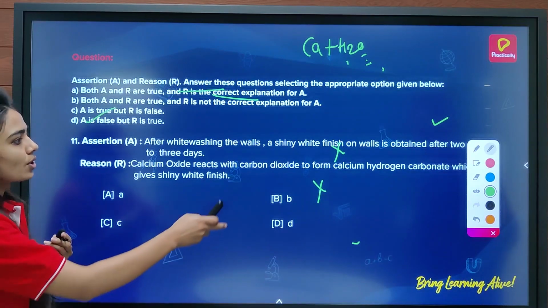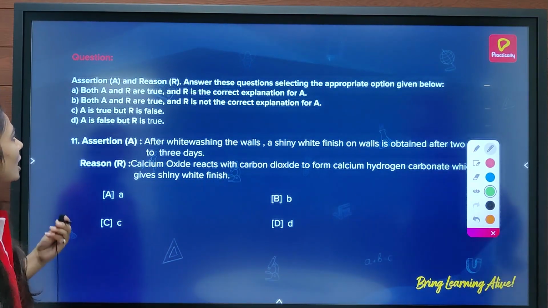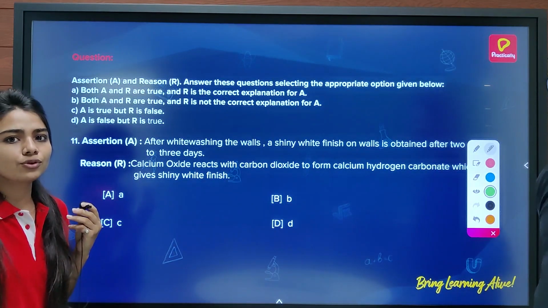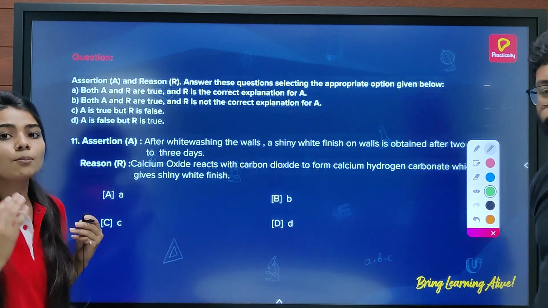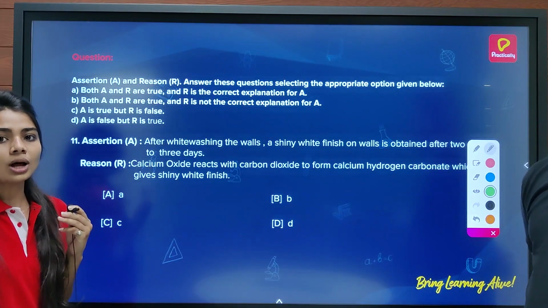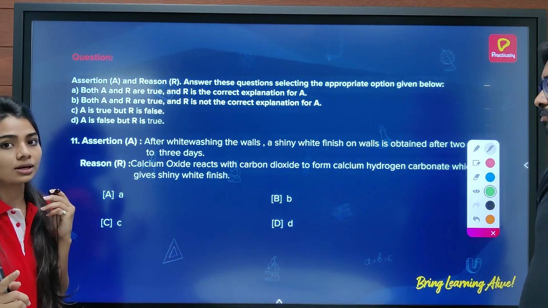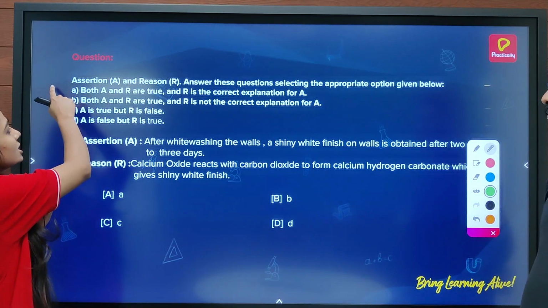Now this is an assertion and reasoning question. Here you feel that there is some confusion about which option is the most appropriate. You know the answer, but you don't know which option is the most appropriate one. So first of all, just learn this.